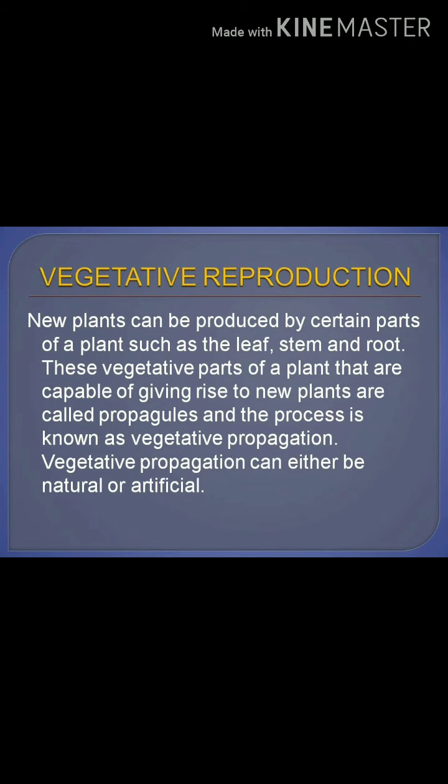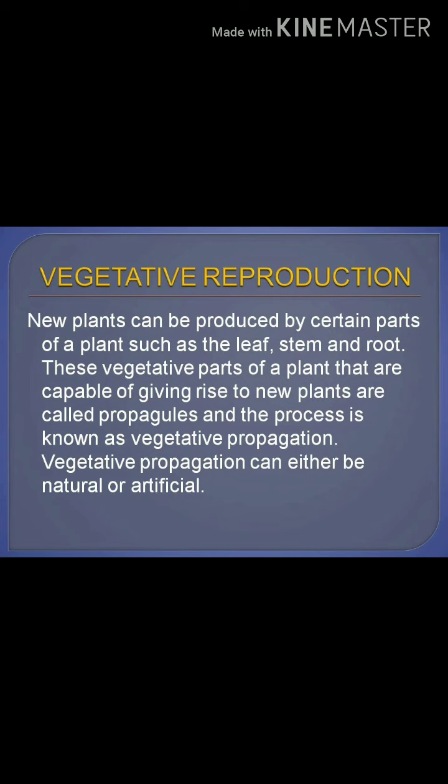Next, vegetative reproduction. New plants can be produced by certain parts of a plant, such as the leaf, stem, and root. These vegetative parts of a plant that are capable of giving rise to new plants are called propagules, and the process is known as vegetative propagation.